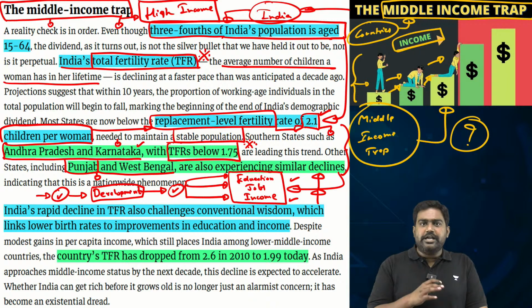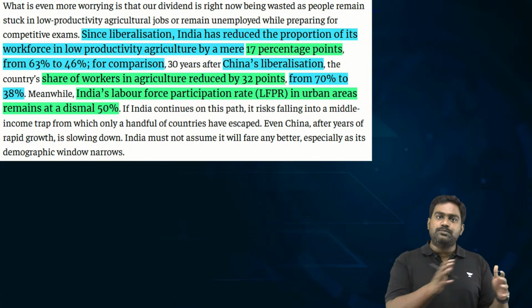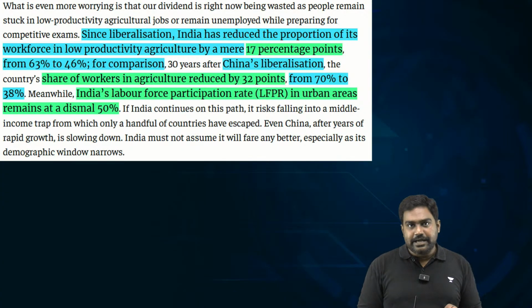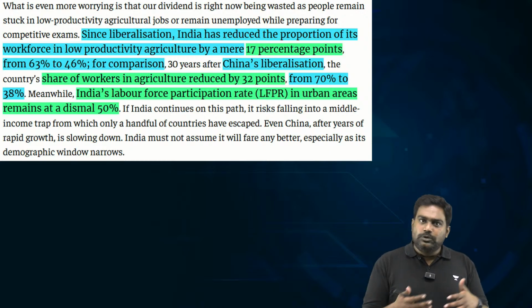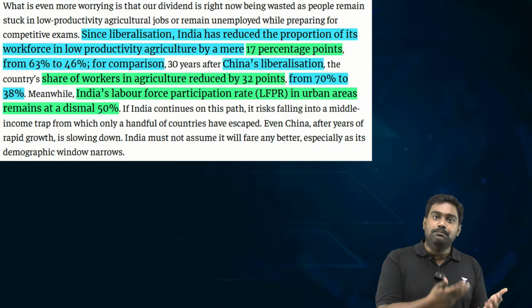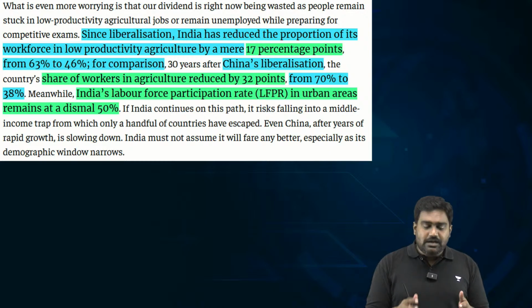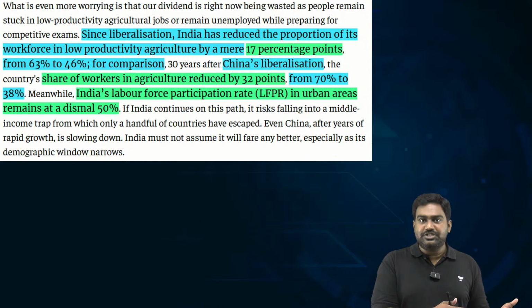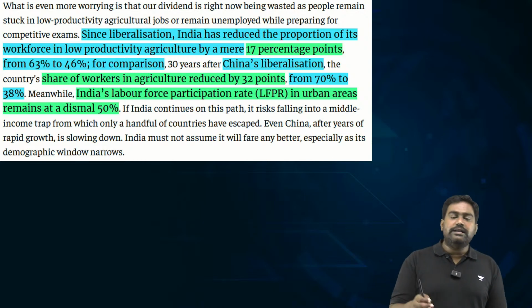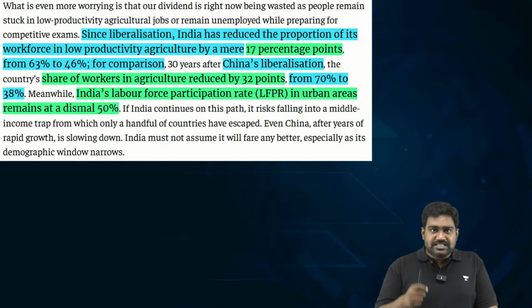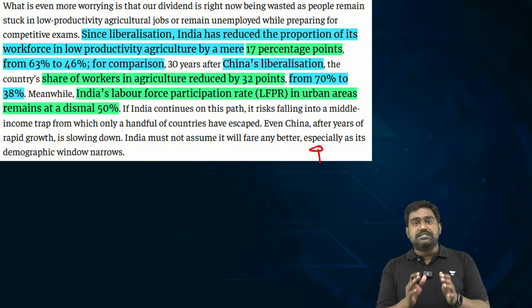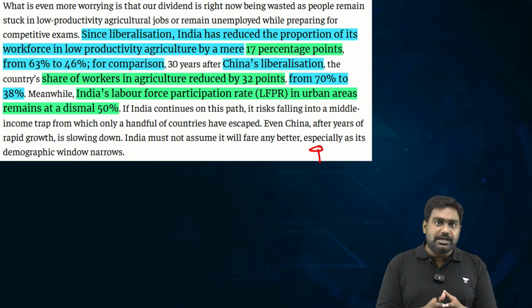Because when you have a higher proportion of old age population, you'll end up spending more on geriatric healthcare. You will not have enough people to take care of the old people as well, and that becomes a burden on the economy. Many countries have struggled with this problem, and according to the writer, India is headed towards the same trajectory if we do not harness our demographic dividend. We still have the golden period with us. The golden window is still available to India because 75% of our population is still in the working age category.